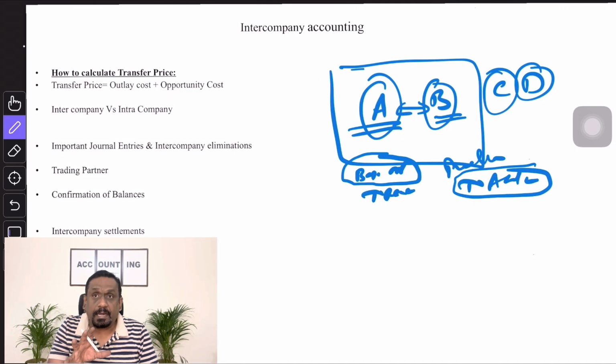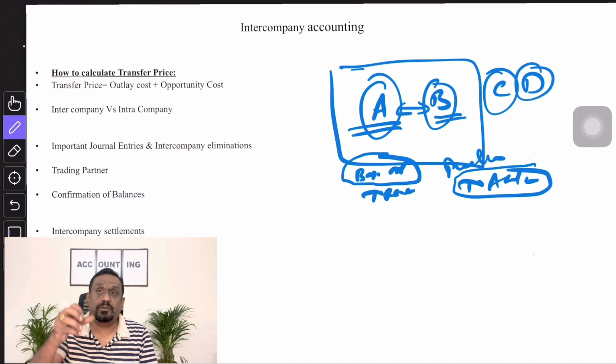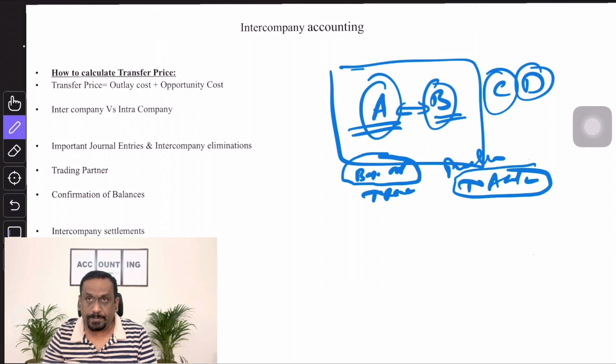Receivable transactions will be uploaded into the tool where the confirmation balance tool is available. If there is no tool available, then they will send the statement. The receivable person will send the statement to the payable person. So here, A is in a receivable position from B.